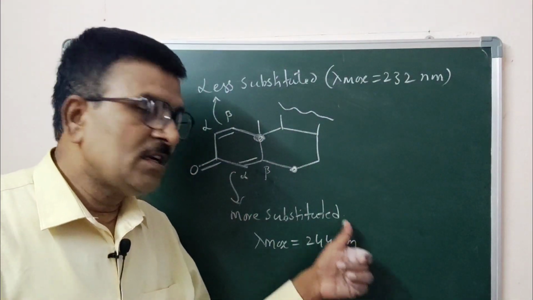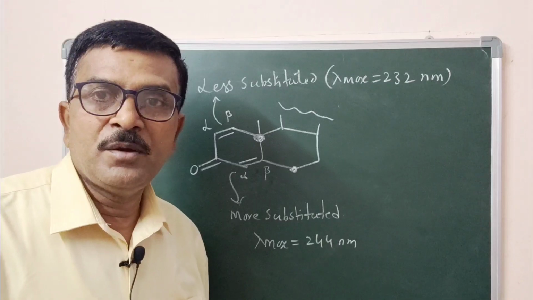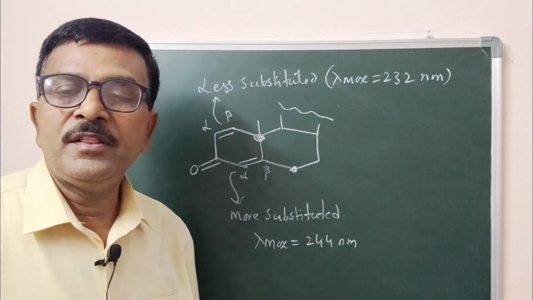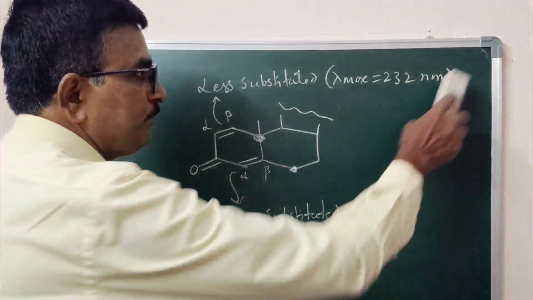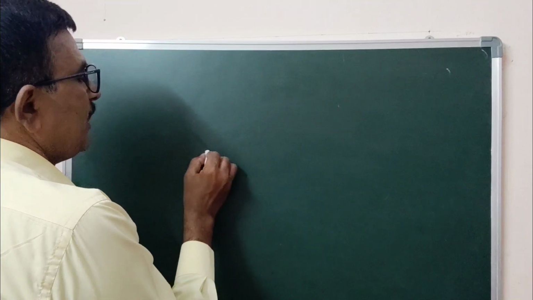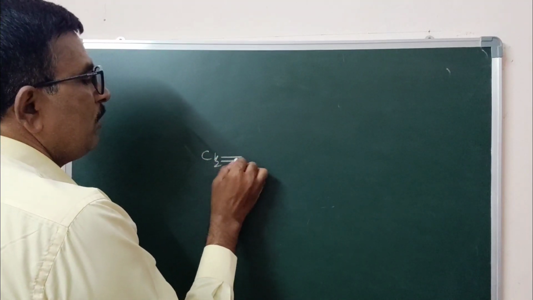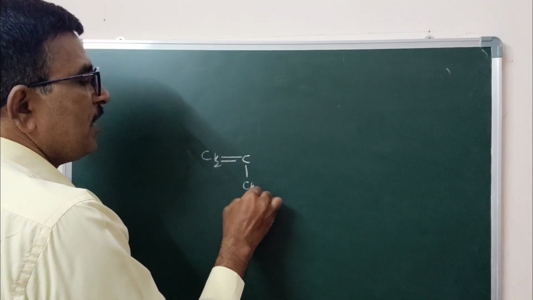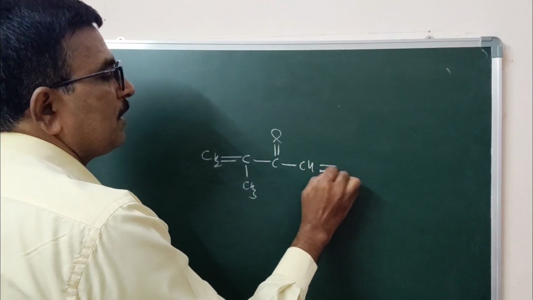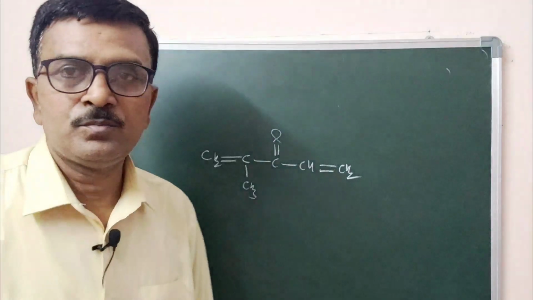So we should consider the longer wavelength of absorption conjugated system when compared to the shorter wavelength of absorption. Now take another example: CH2 double bond carbon CH3, C double bond O, CH double bond CH2.